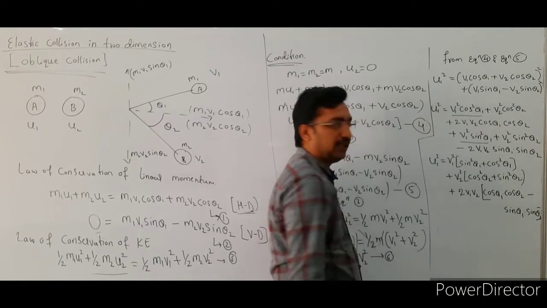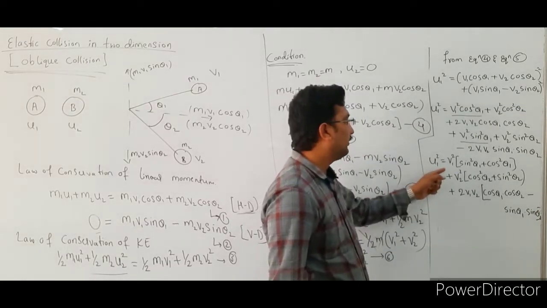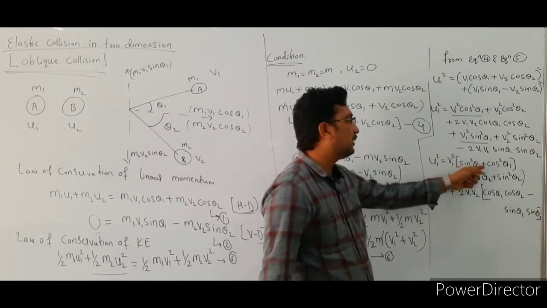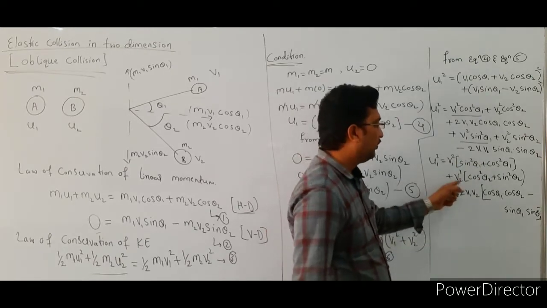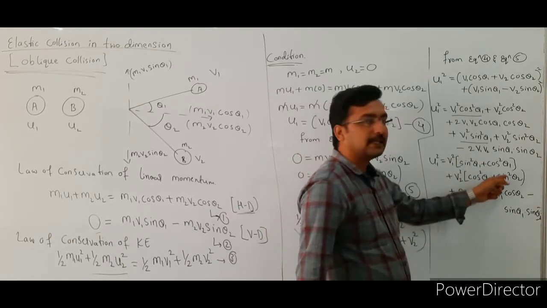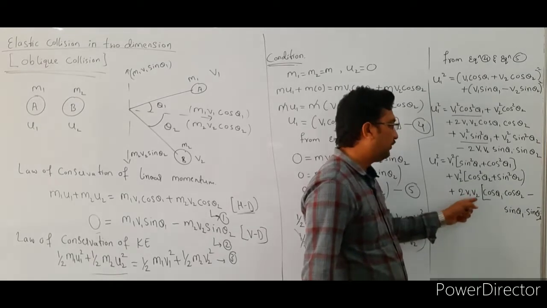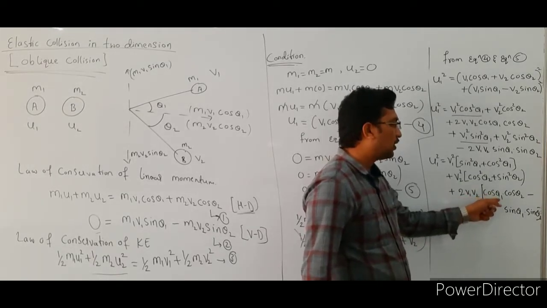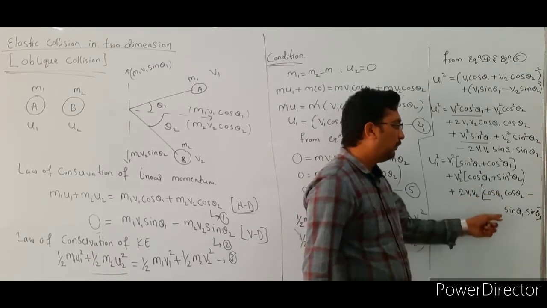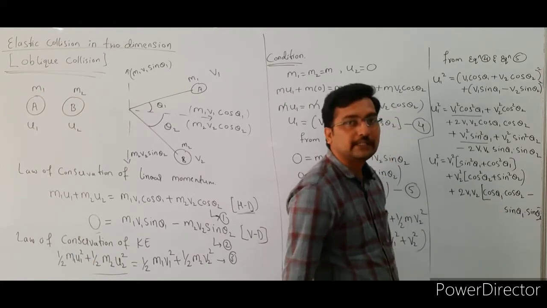Okay, see here u1 square is equal to v1 square bracket of sin square theta 1 plus cos square theta 1 plus v2 square cos square theta 2 plus sin square theta 2 plus 2 v1 v2 common, the remaining is cos theta 1 into cos theta 2 minus sin theta 1 into sin theta 2.